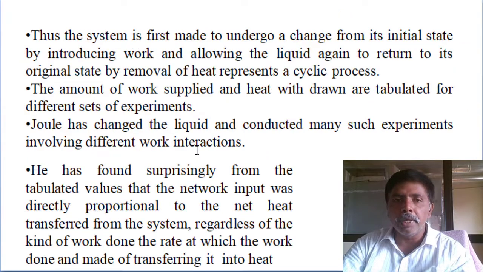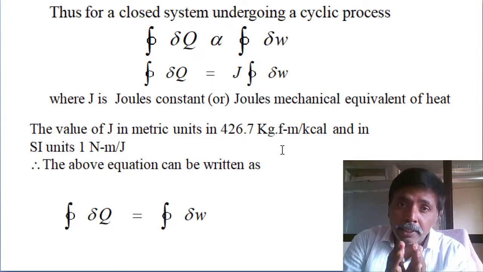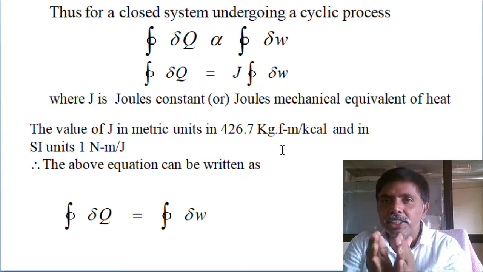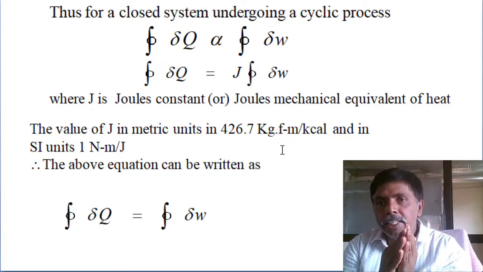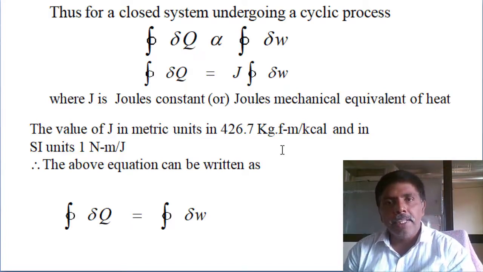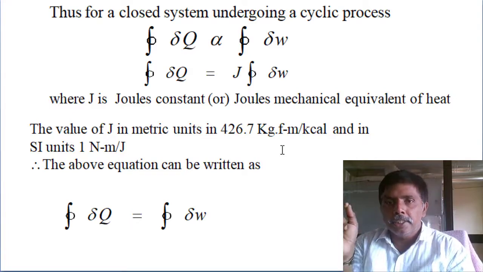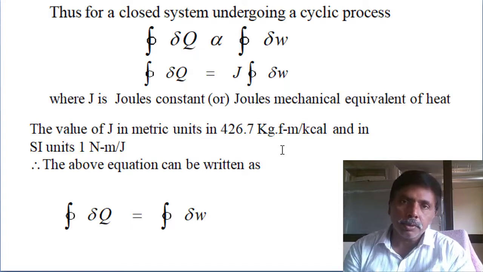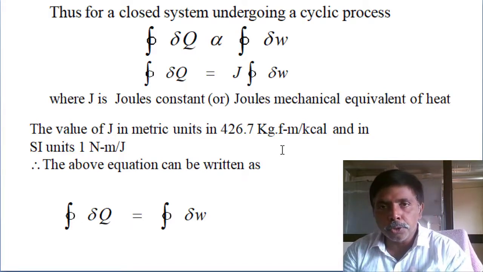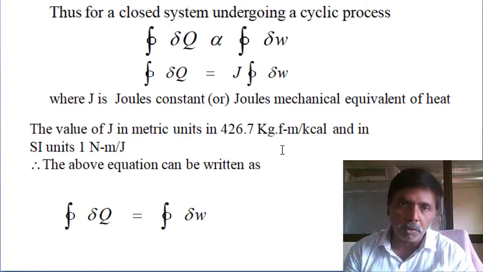Surprisingly, from his experiments, he found that the summation of all work interactions for the cyclic operation is directly proportional to the summation of the heat interactions. So, cyclic integral of work input is directly proportional to cyclic integral of heat input. Then we remove the proportionality limit and introduce Joule. 1 Joule in SI units is 1 Newton meter. In CGS units we know 426.7 kg-f m per kilocal. Generally we follow SI units.